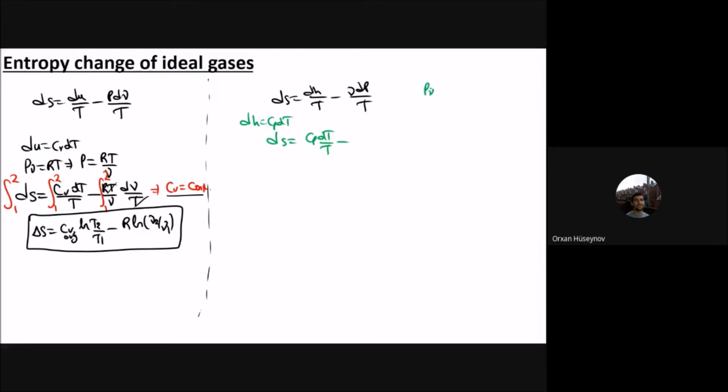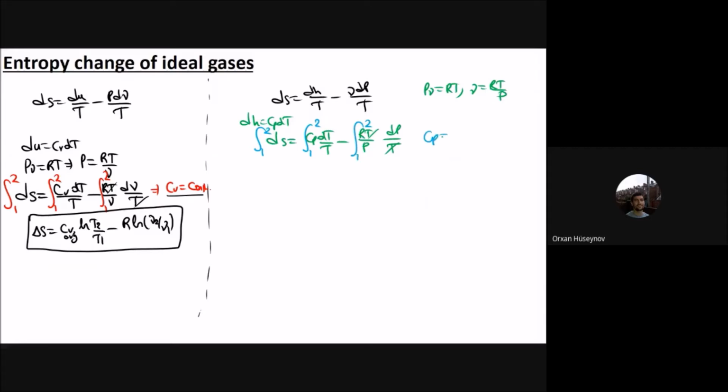So Pv is RT, and v will be RT by P. And it will be RT by pressure and dP by temperature. Temperature cancels out, and I will integrate these quantities from any point 1 to 2.